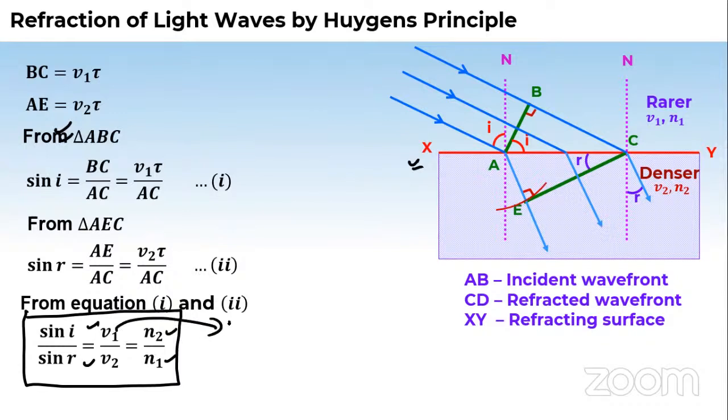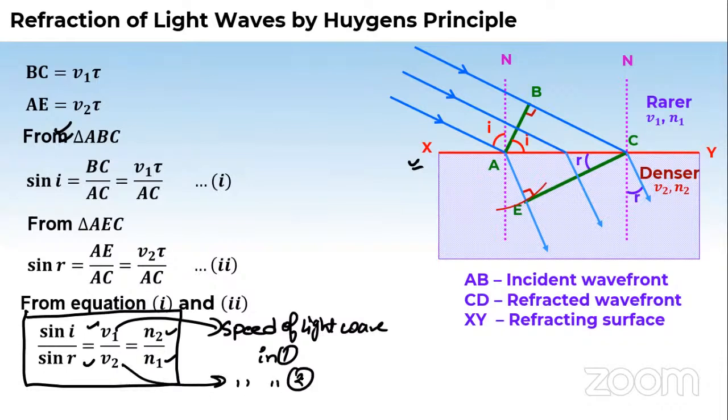Here V1 is the speed of the light wave in the first medium, and V2 is the speed of the light wave in the second medium. N2 is the refractive index of the second medium, and N1 is the refractive index of the first medium. I is the angle of incidence in the first medium, and R is the angle of refraction in the second medium.